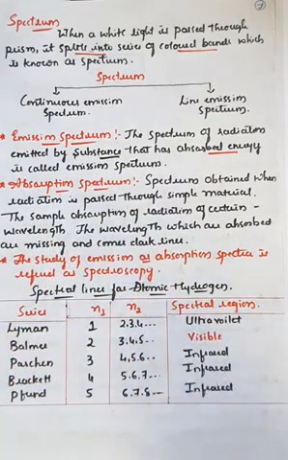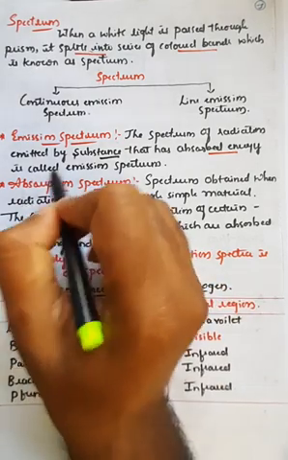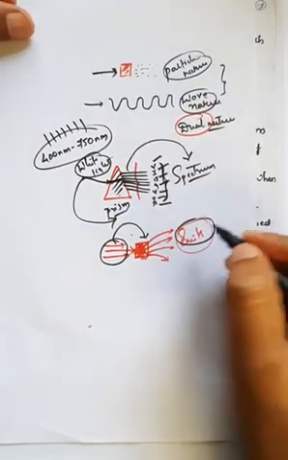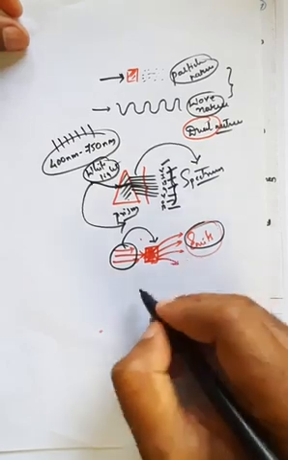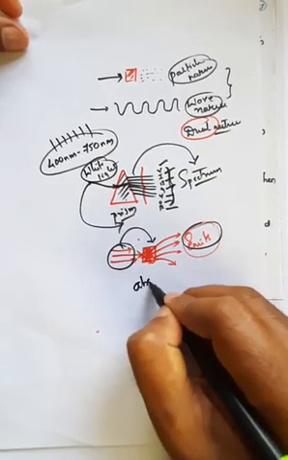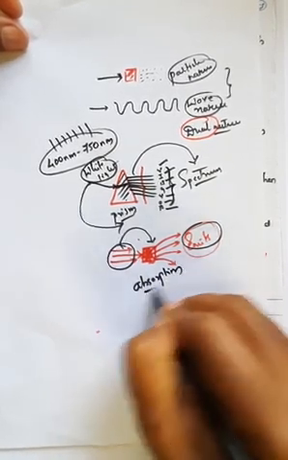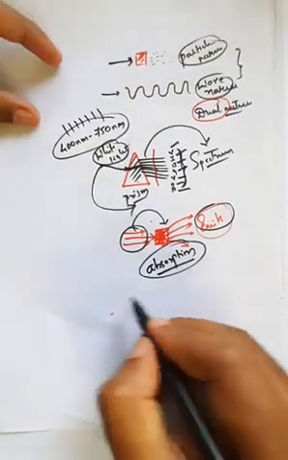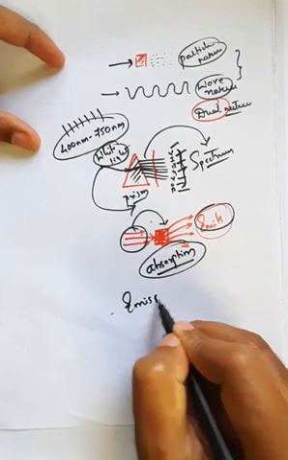So the only difference is this: in emission, the light radiation is emitted, and in absorption, the spectrum is obtained due to absorption. The spectrum obtained due to the emission of radiation is called the emission spectrum, and the spectrum obtained due to the absorption is called the absorption spectrum. There are only 2 types of spectrum. One is emission spectrum.